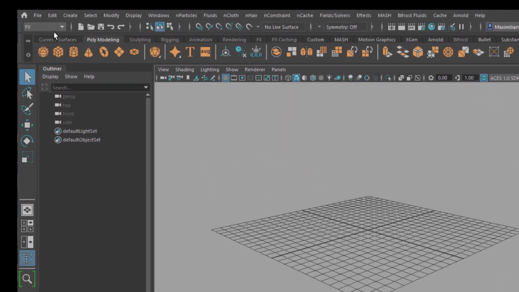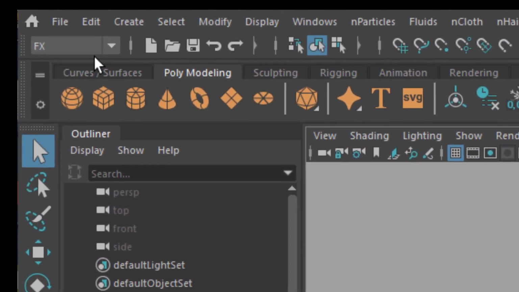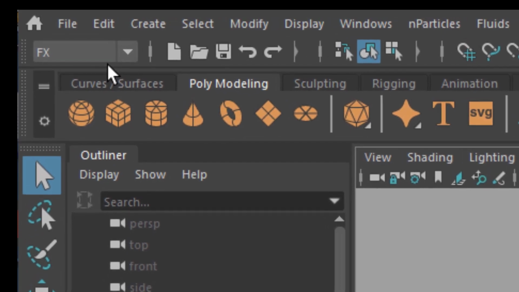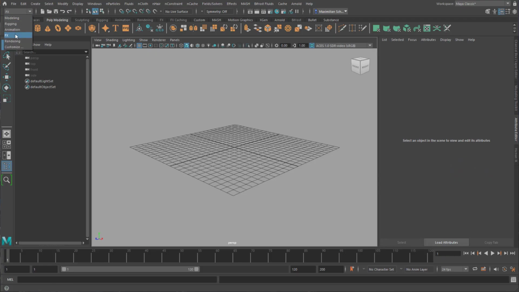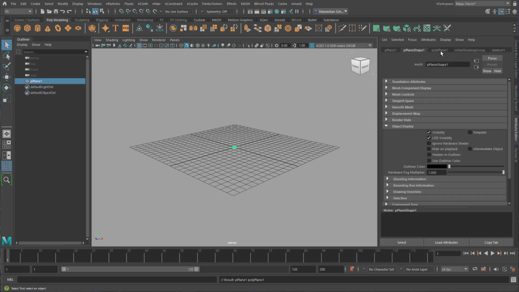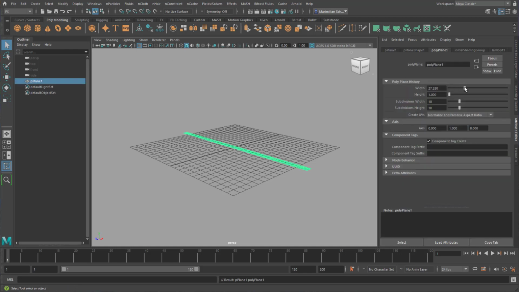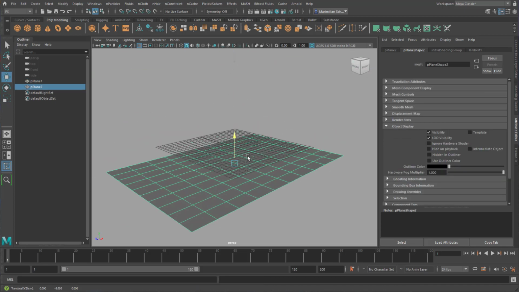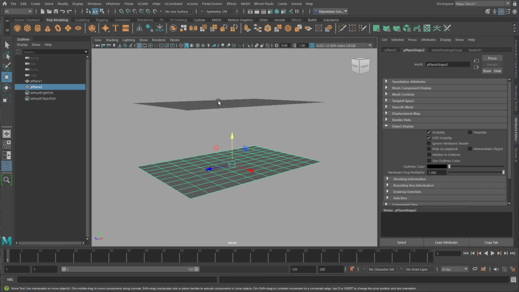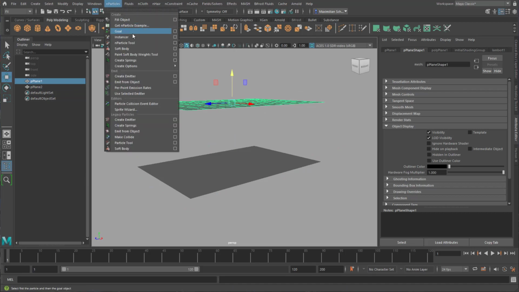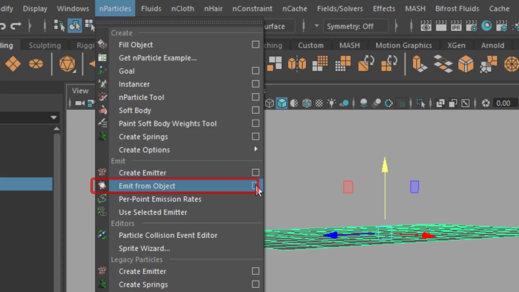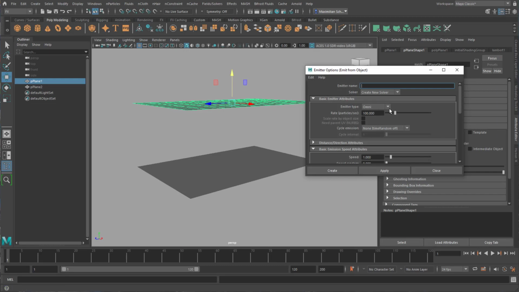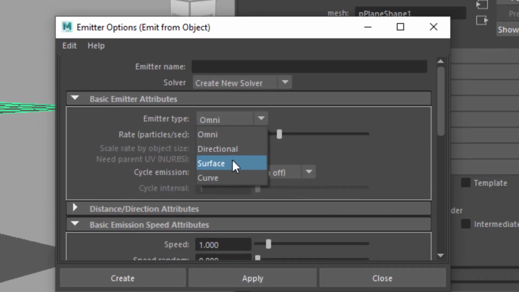Raindrops are drops and not streaks, but streaks look more realistic in a simulation. I bring Maya into the FX mode and create two polygon planes. The top one will be the sky and emit the rain, the bottom one will catch it. With the sky plane selected, I choose the option box of Emit from Object. Instead of omnidirectional, I choose the emission from the surface.